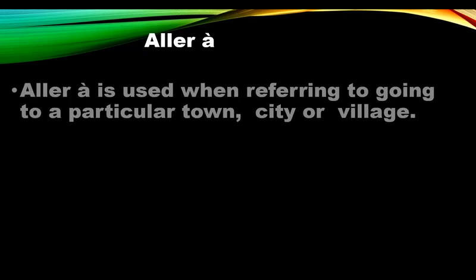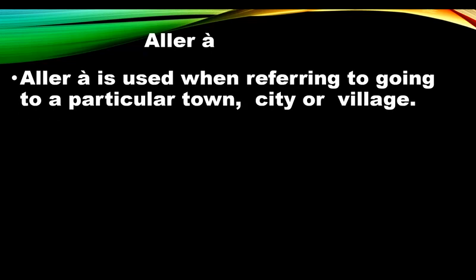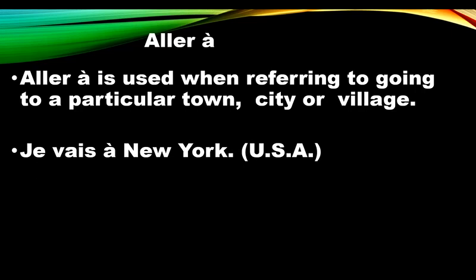The first one is aller à. And don't forget, anytime you want to use it, you have to conjugate this verb. Now, aller à is used when you are referring to going to a particular town, city, or village. Like I'm going to New York, for example. How can I say it? Je vais à New York.